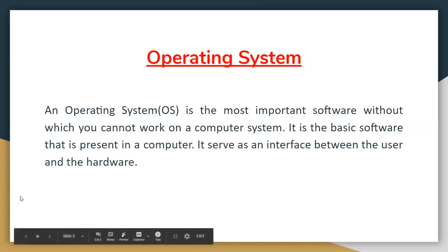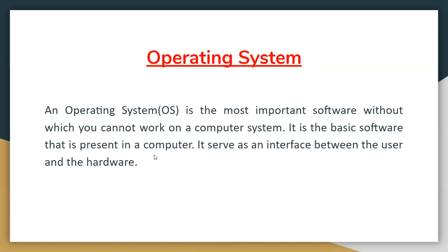You cannot do any work on the computer if the operating system is not installed, because the operating system is the interface between the user and the hardware. Whatever instruction we give to the computer system is conveyed by the operating system.